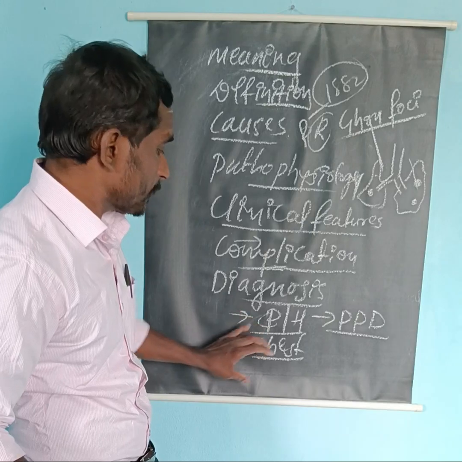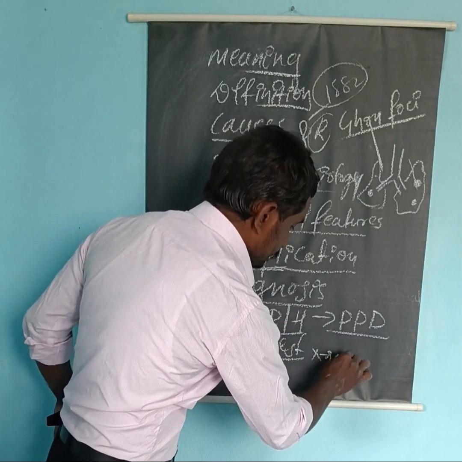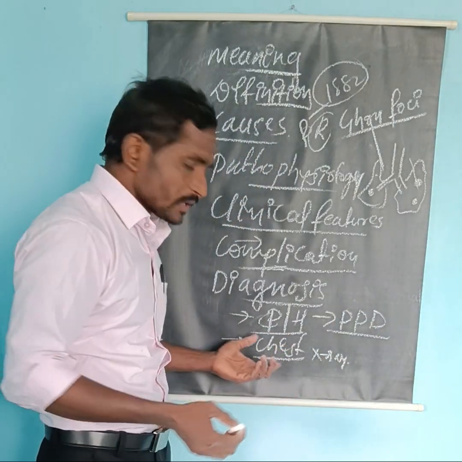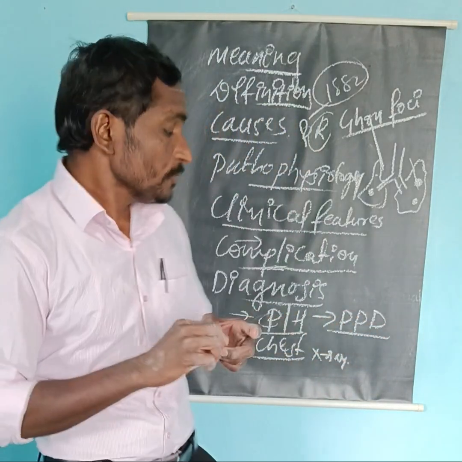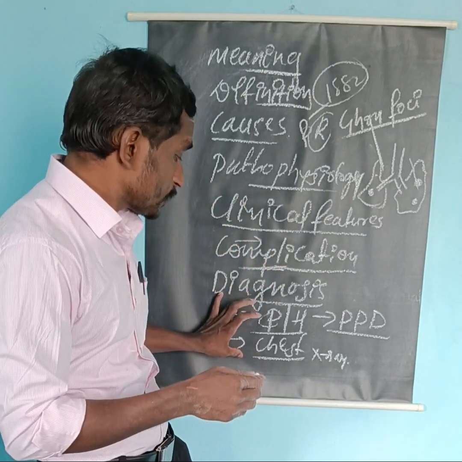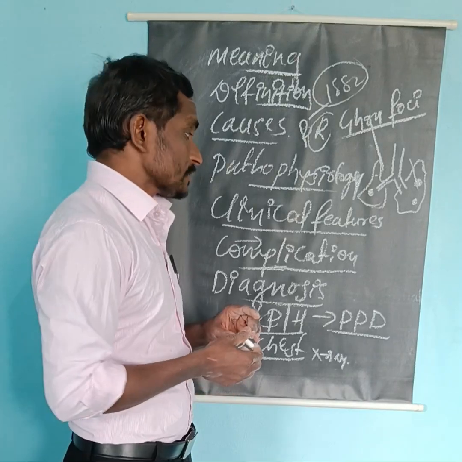It is identified by the chest X-ray. The other diagnostic measures include the CT scan and the MRI. These are the most important diagnostic measures, and based on them we will diagnose tuberculosis.